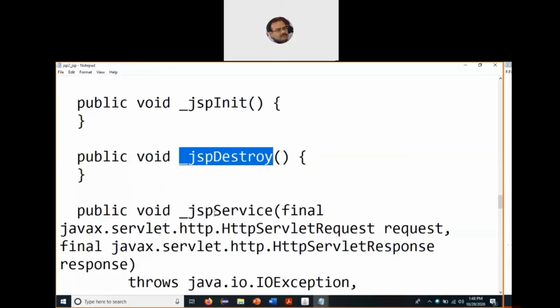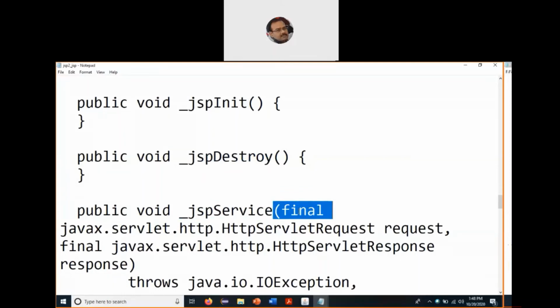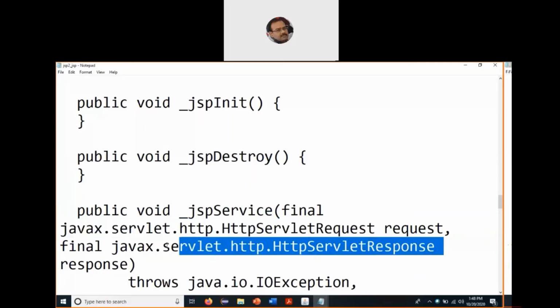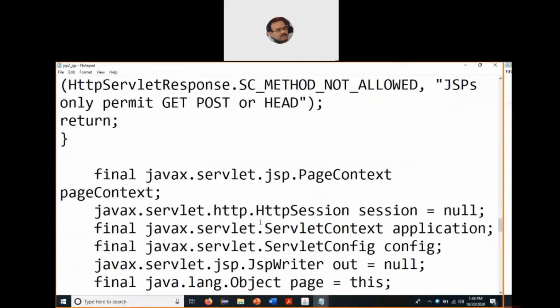Again, just like we have a service function in the generic servlet, here we will have the underscore JSP service function. And this is final. That means it cannot be further modified or inherited. It is the done and final thing. It receives two parameters: first of all the request, which is an object of javax.servlet.http servlet request, and the response, which is an object of javax.servlet.http servlet response. So we'll have the matching function for each and every JSP page in the servlet file.